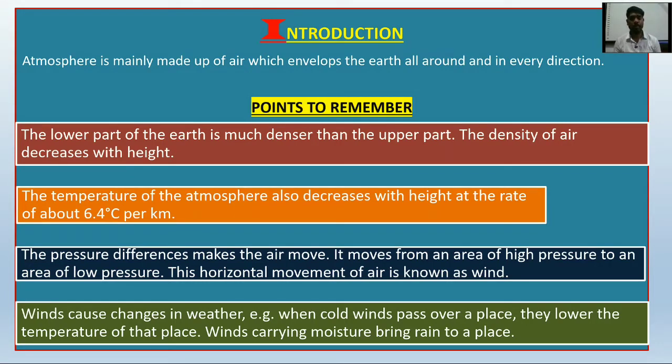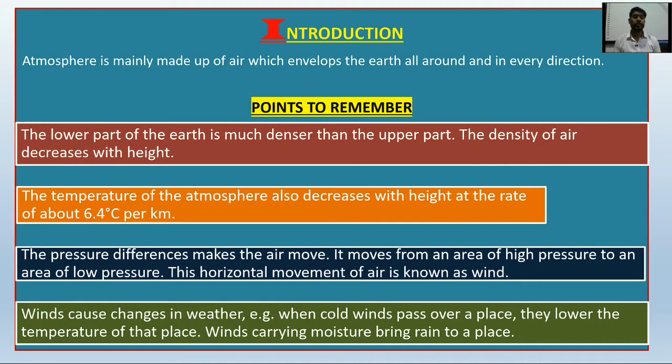The next point is the temperature of the atmosphere also decreases with height at the rate of about 6.4 Celsius per kilometer. So the atmosphere temperature decreases with height. When moving towards mountains or high places, the temperature decreases.